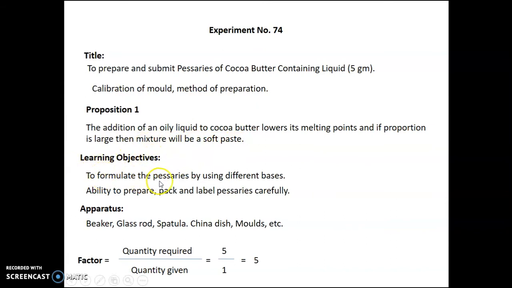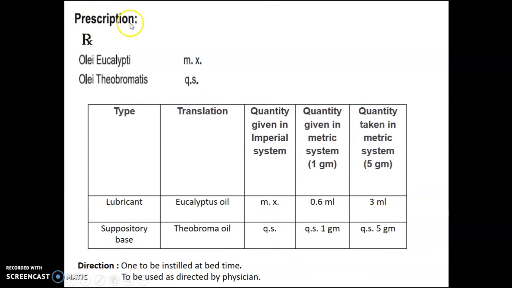Learning objectives are to formulate the pessaries by using different bases and the ability to prepare, pack and label the pessaries carefully. Apparatus required are beaker, glass rod, spatula, china dish, mold, etc. Factor is calculated as quantity required upon quantity given, which is 5 upon 1, that is equal to 5. This is the prescription, denoted by the symbol Rx. We have the prescription given in Latin terminology.